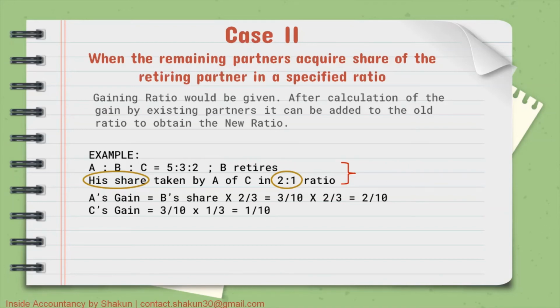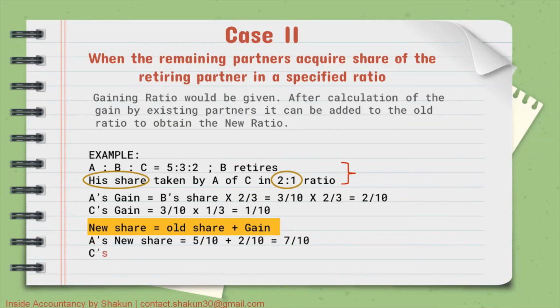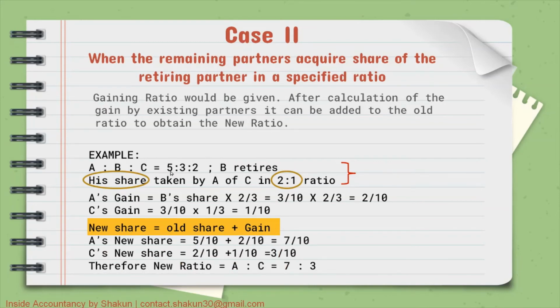Why are we calculating the gain? Because we need to calculate the new ratio, and the new ratio can be calculated by adding the gain to the old share. So new share is equal to old share plus gain. So A's new share will be equal to his old share. What is A's old share? A's old share was 5/10 plus his gain. His gain was 2/10. So 5/10 plus 2/10 is 7/10.